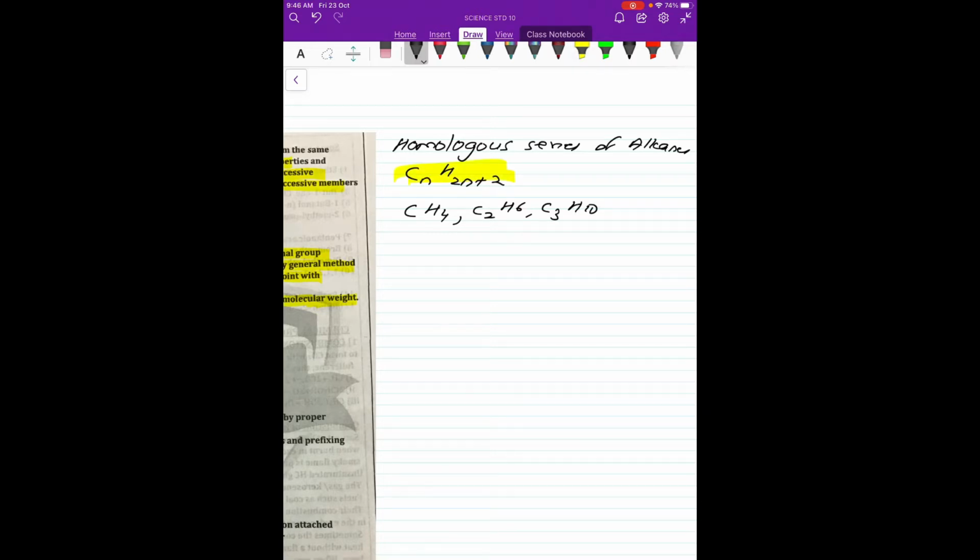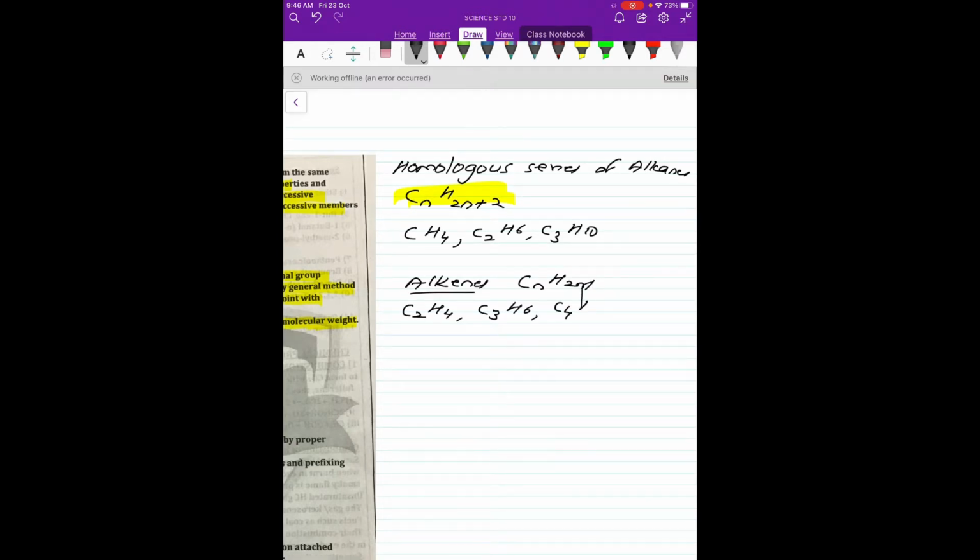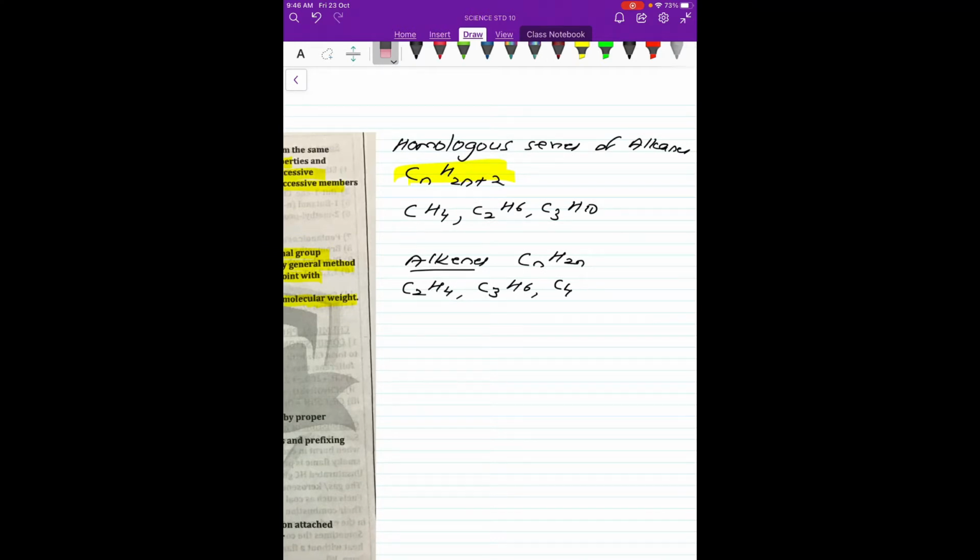Now we can see the homologous series of alkenes. Remember, there will be one double bond. The general formula of homologous alkenes is CnH2n. The first one is ethene. The next will change by CH2, it will be C3H6, propene, then comes butene, C4H8, and so on. So that is the general formula for the homologous series of alkenes.